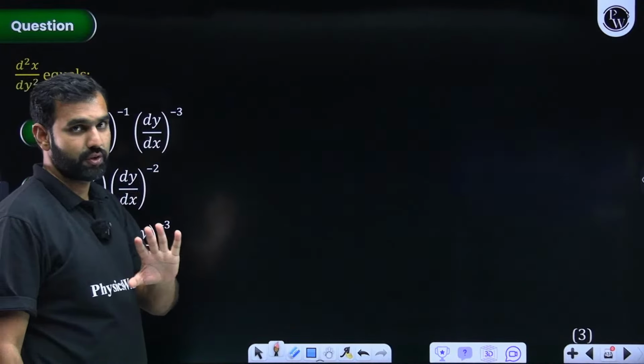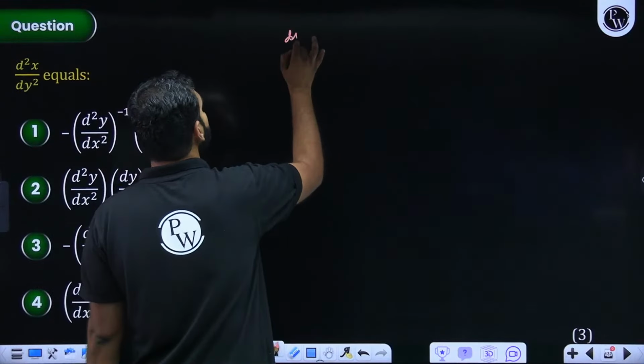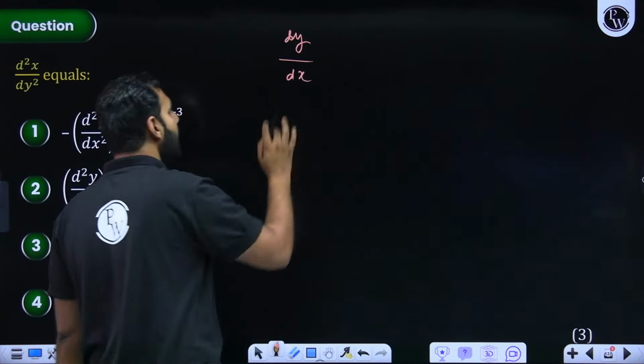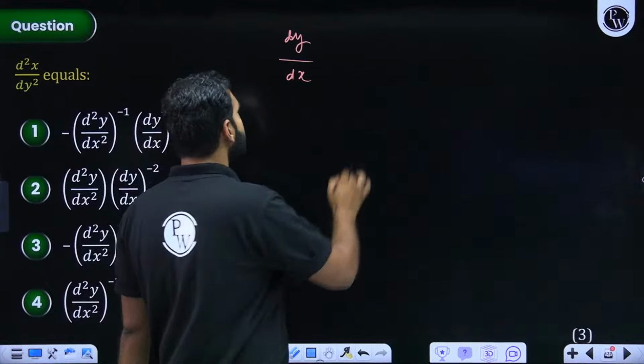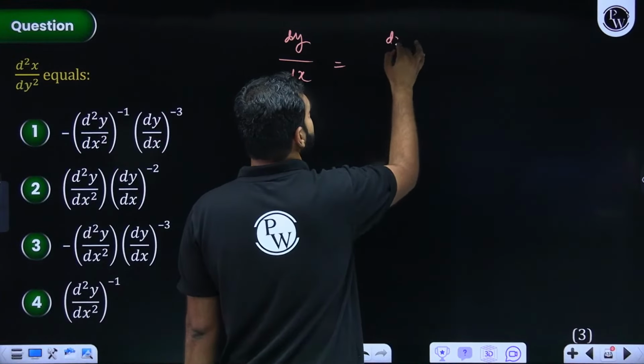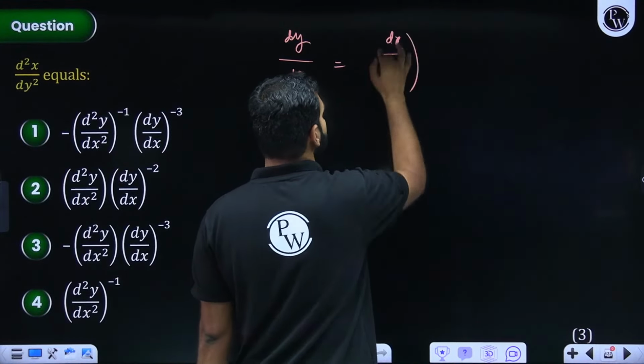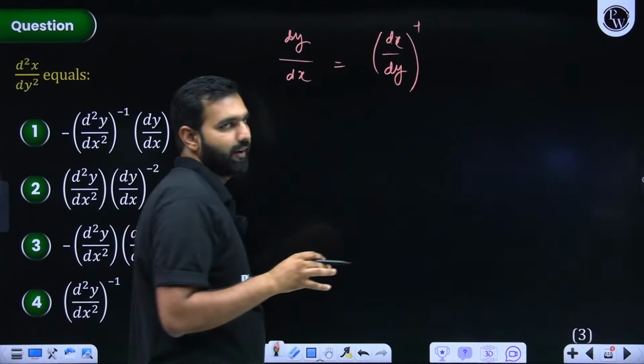First of all, pay attention to this. With the Newton-Leibniz coefficient, we know dy by dx are so flexible in nature that this can be written as dx by dy raised to the power minus 1. That is perfectly fine.